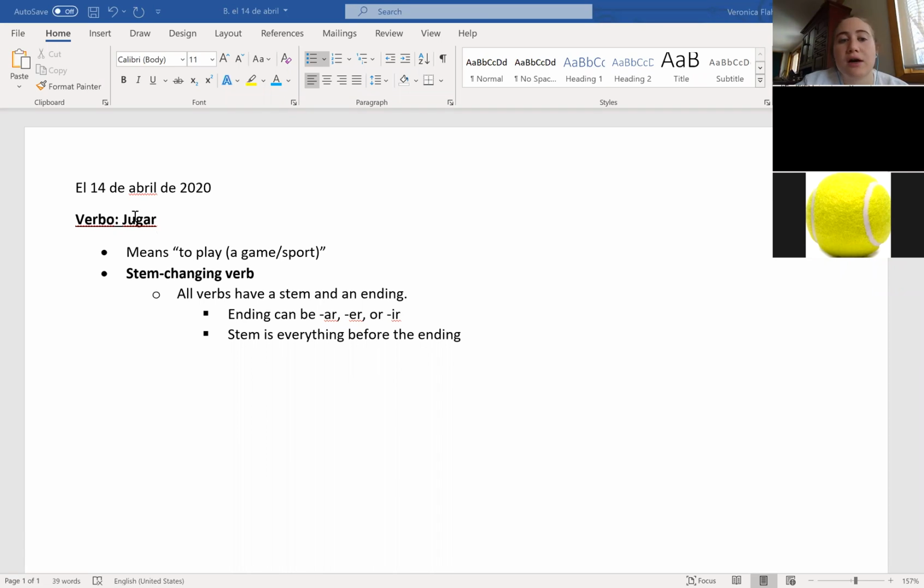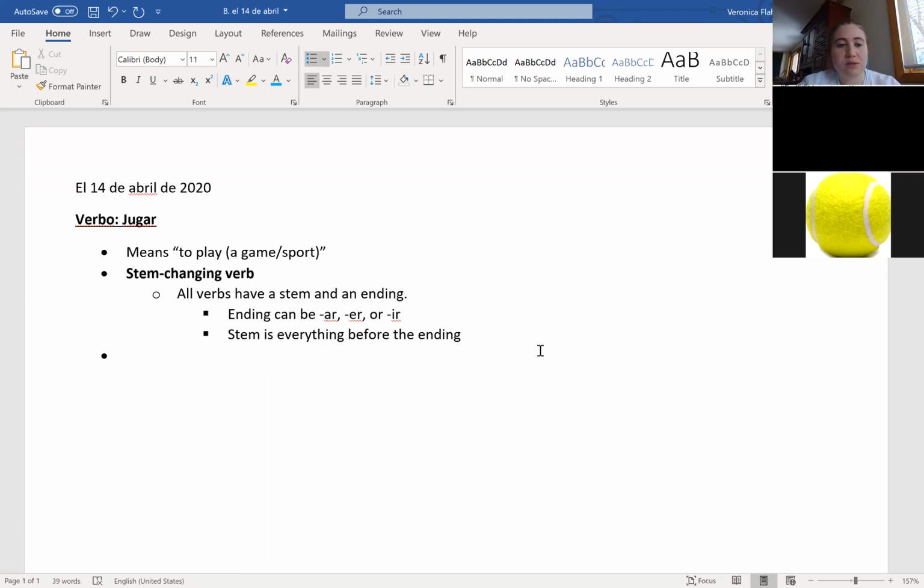Okay, so the verb jugar means to play a game or a sport, and it's what we call a stem changing verb. We know that all verbs have an ending, and they could be an AR, an ER, or an IR verb. And everything that comes before the ending is called the stem. So what's the stem for jugar? Jug, J-U-G, exactly. And it's going to change a little bit when we conjugate it.